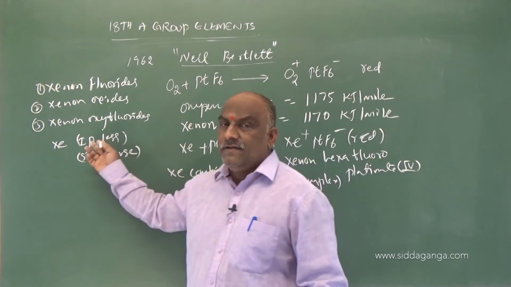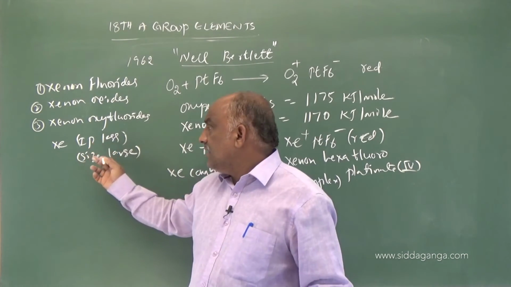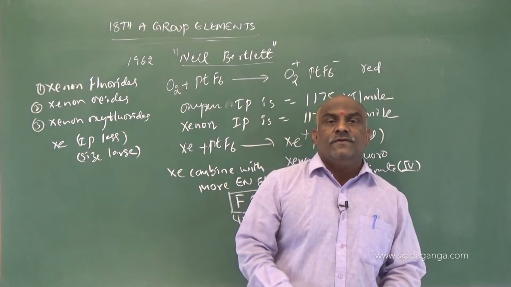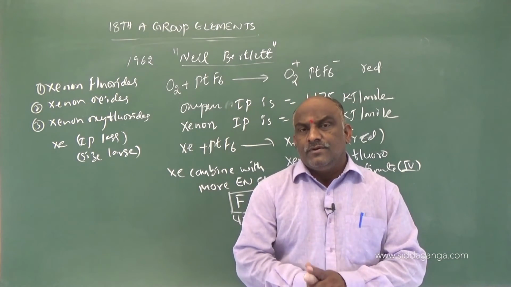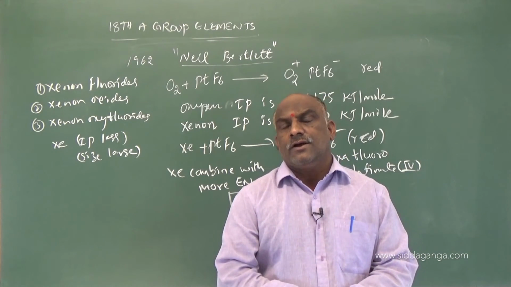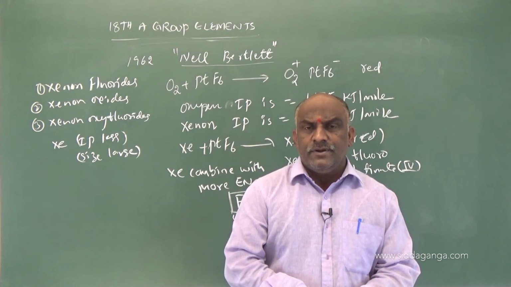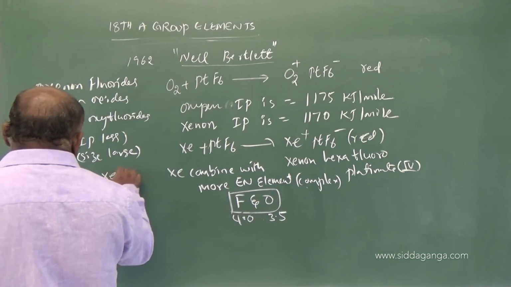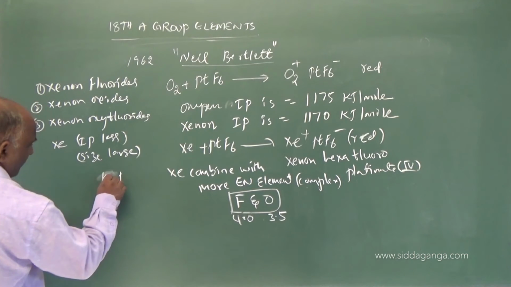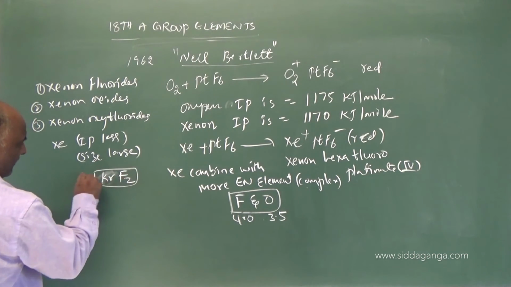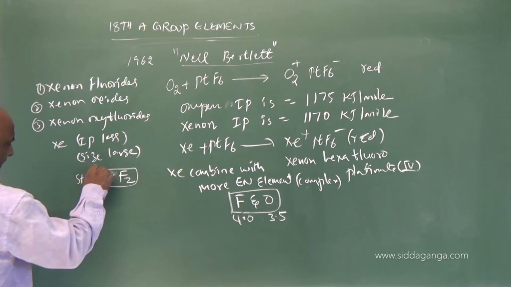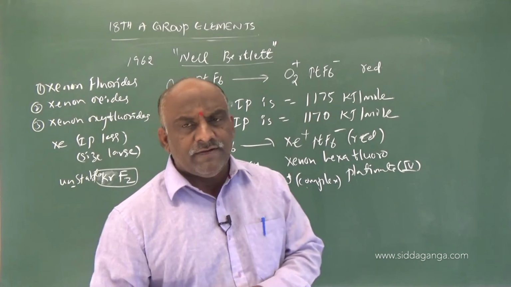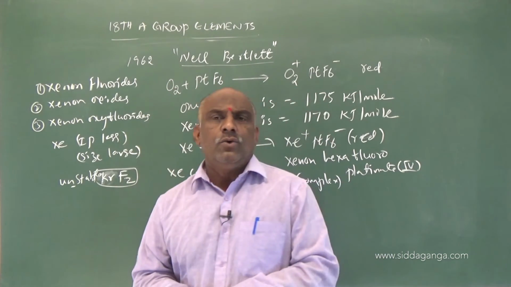Why does xenon react with these more electronegative elements? Due to the low ionization potential values and large size. Clear? So this is the information regarding the compounds of xenon. While going to krypton, only one compound is found, that is KrF2. Still it is not stable, it is unstable. Only one krypton compound is known, KrF2, unstable.